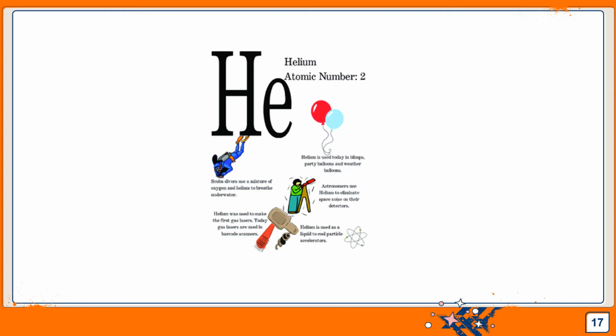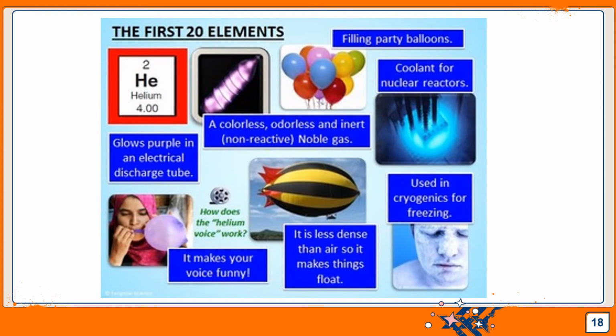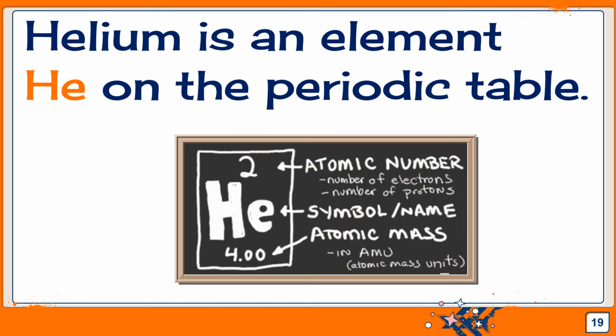Helium is atomic number 2. As you can see, we talked about helium is used for balloons. It's also used for astronomers. It's used for divers. It's used for gas lasers. It's used to cool. It has all kinds of cool uses. It is one of the first 20 elements. It's used for filling party balloons, all kinds of good stuff. All right, helium is an element He on the periodic table.